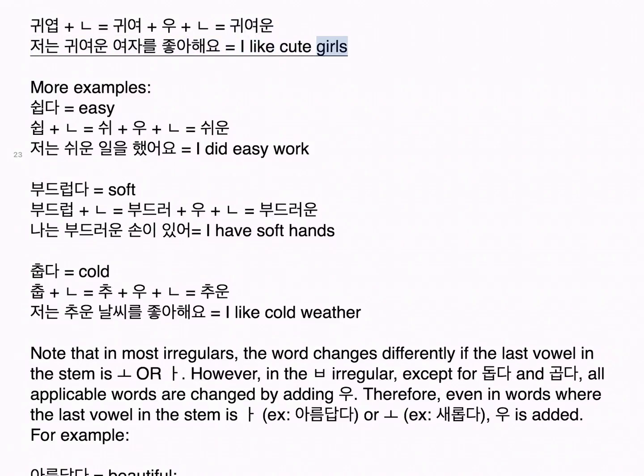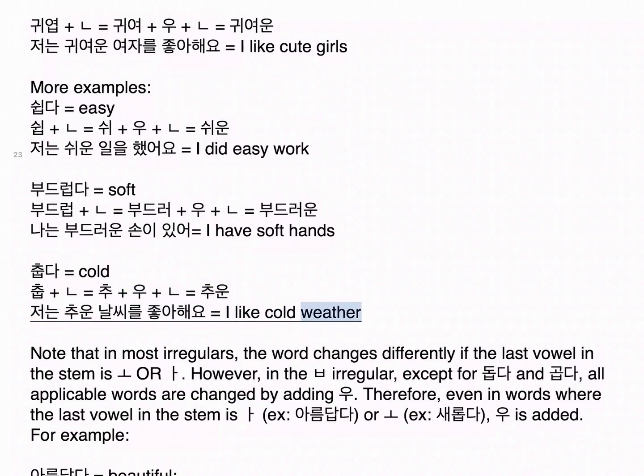I like cute girls. More examples. 쉽다, easy: 쉬 plus 우 plus ㄴ, 쉬운. 저는 쉬운 일을 했어요. I did easy work. 부드럽다, soft: 부드러 plus 우 plus ㄴ, 부드러운. 나는 부드러운 손이 있어. I have soft hands. 춥다, cold: 추 plus 우 plus ㄴ, 추운. 저는 추운 날씨를 좋아해요.